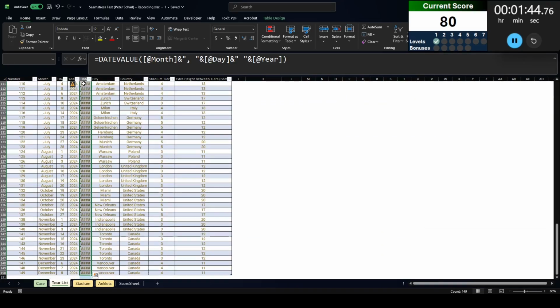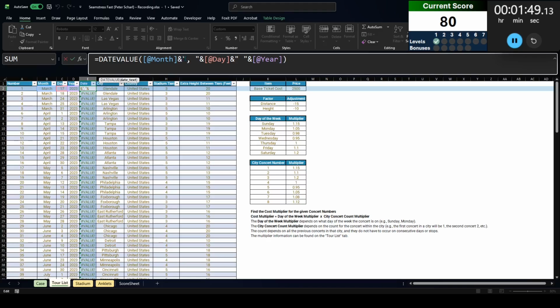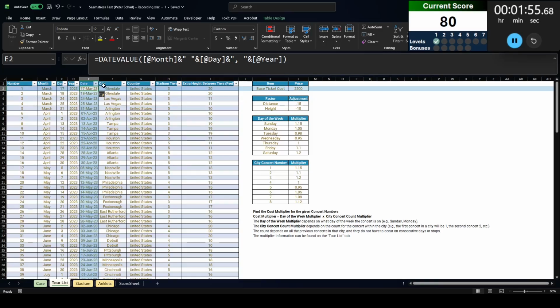And then Excel should be able to turn them all into, no, it did not. April, oh, the comma doesn't go there. The comma goes down here at the end. There we go. Now it turned them into proper dates.